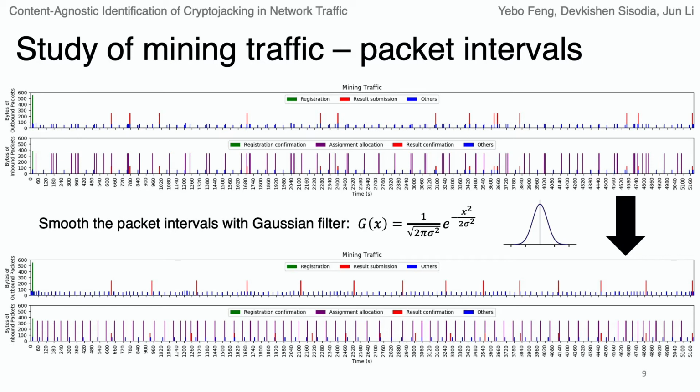If we do some very simple pre-processing, using a Gaussian filter to smooth the packet intervals, we can clearly see the periodical trend of the mining traffic. The assignment allocation message is much more frequent than the result submission messages, because the mining pool needs to make sure the miners always have the most up-to-date tasks to work on. And once the result submission messages are sent out, we will immediately see result confirmation messages sent from the mining pool to the miner. We can try to use such features to detect crypto mining and cryptojacking traffic.